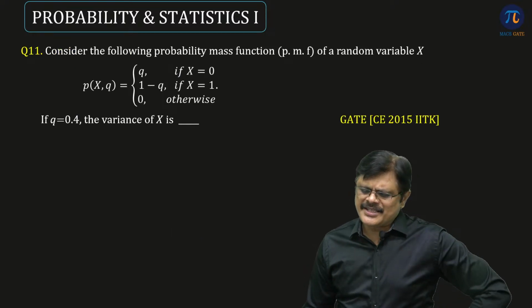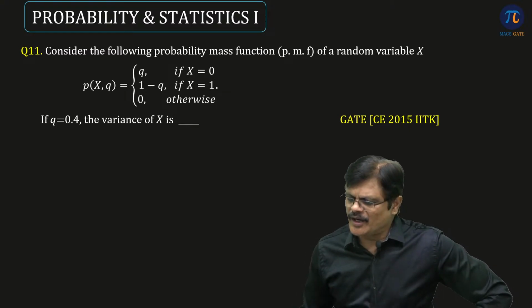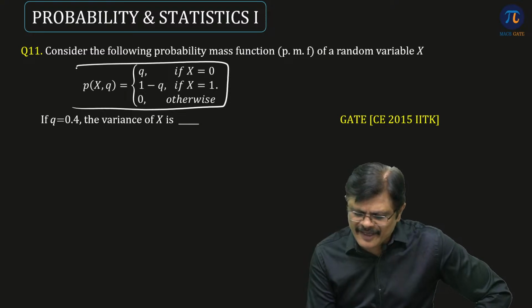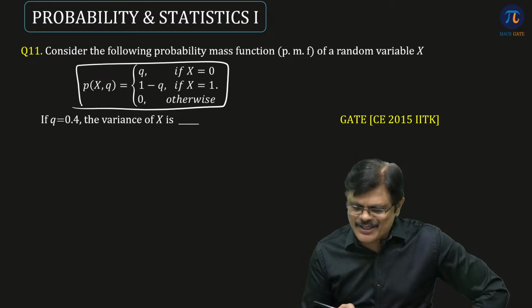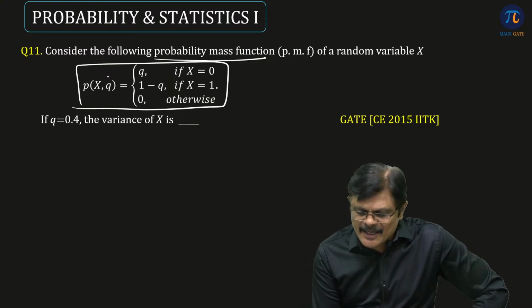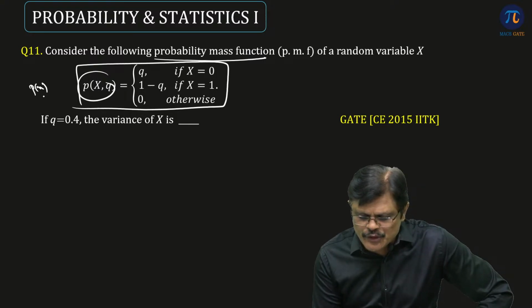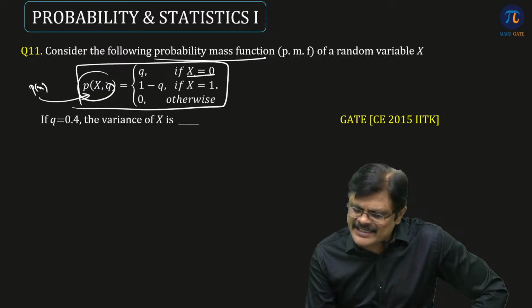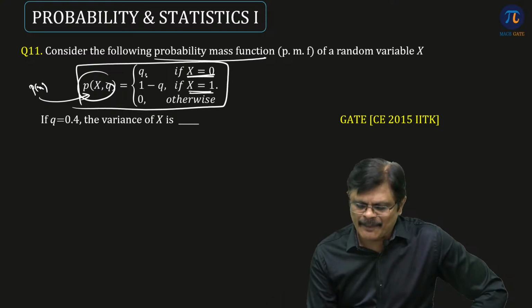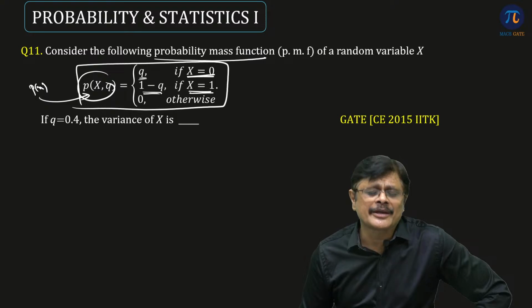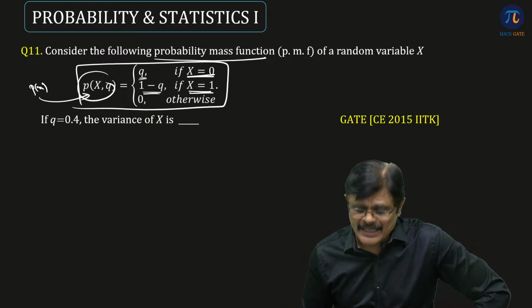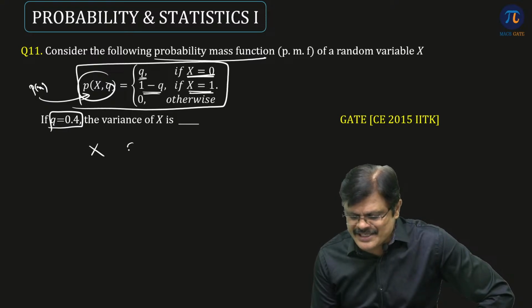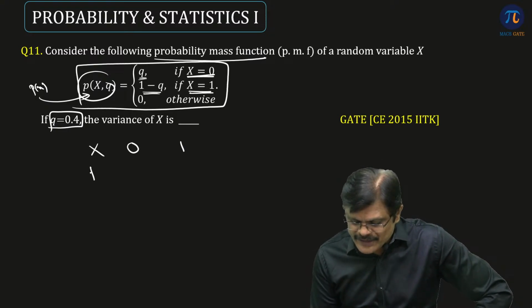Next one. Consider the following probability mass function of a random variable x given like this. Sometimes when you see it like this, you may feel it is a continuous distribution, but it is not. He clearly says it is a mass function. We generally write p(x), but to confuse you, a different notation is given. What he's saying is, this random variable takes either 0 or 1 with the probabilities q and 1 minus q respectively, and the q value is also given here.